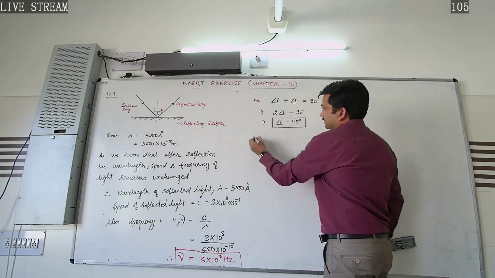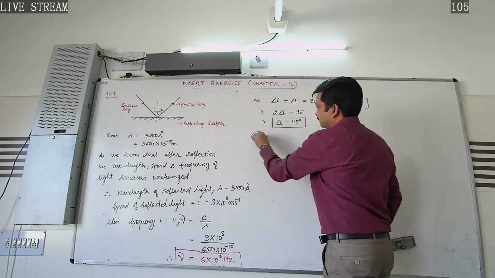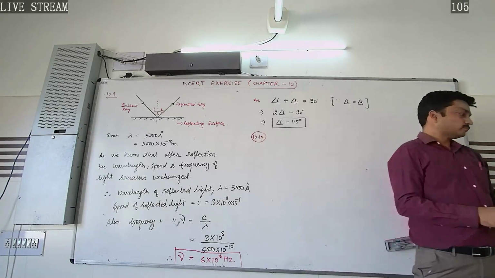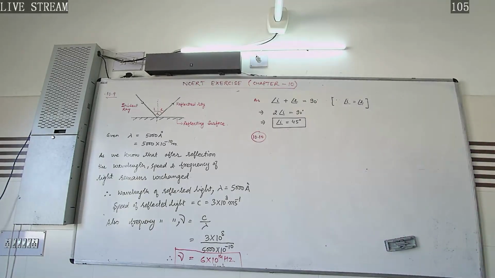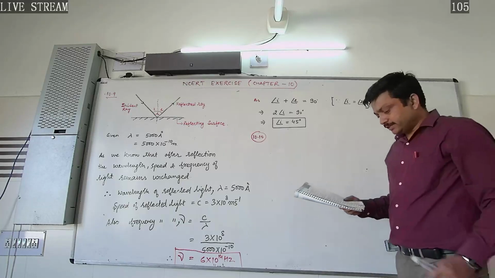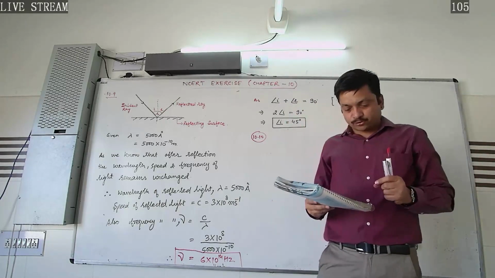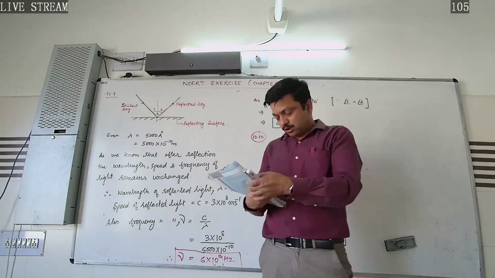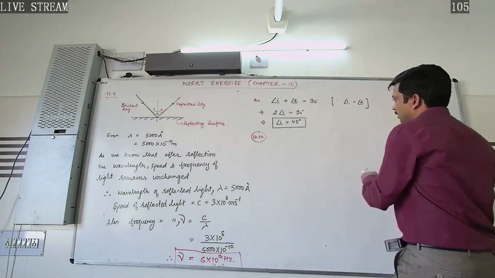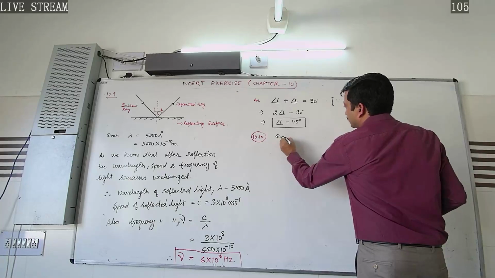Let's move to the next exercise, 10.10. The question is: estimate the distance at which ray optics is a good approximation for an aperture of 4 mm.